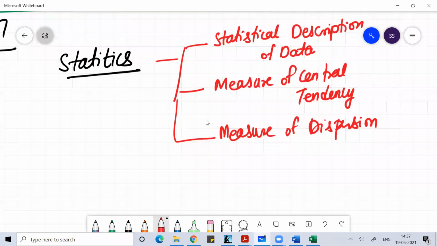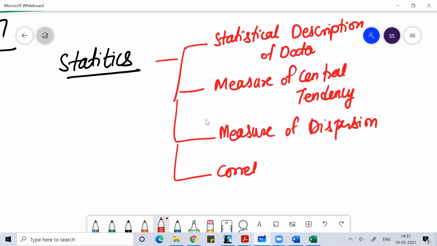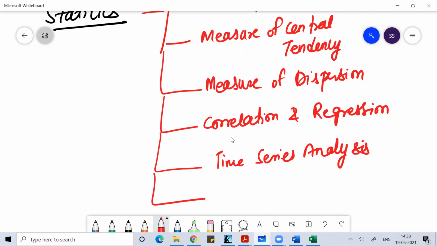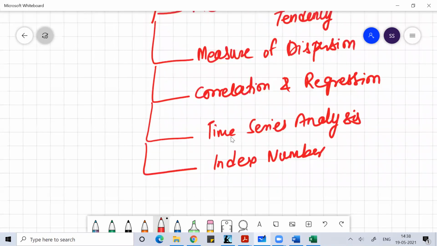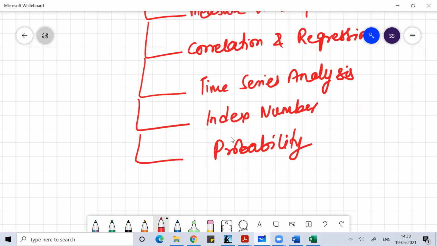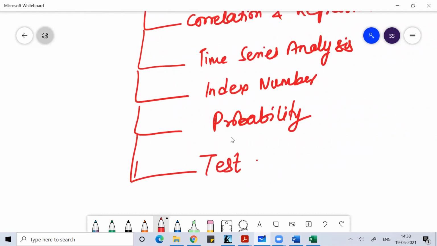After measure of dispersion, we need to study correlation and regression. When we are done with correlation and regression, we can study time series analysis, which is part of regression only. After time series analysis, we have to study the concept of index number. Then we need to study the concept of probability, and after that, the concept of test of hypothesis.